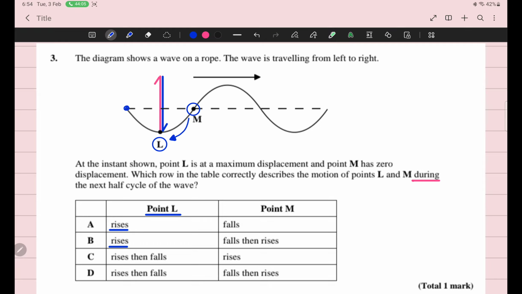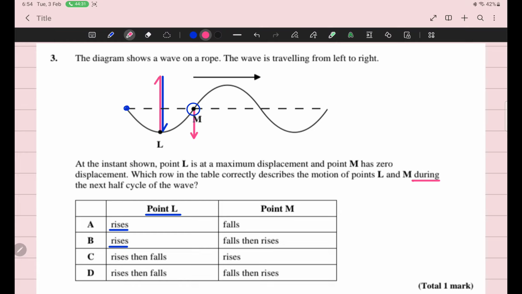Where is L? Is L below or above M? Below. And if L is below, then obviously every particle follows its preceding particle. So M will move first downward. Okay? It will move downward.